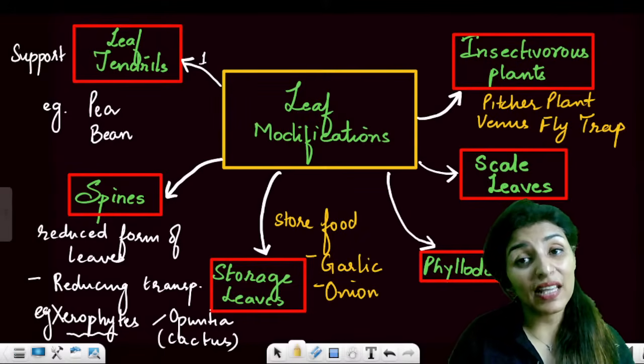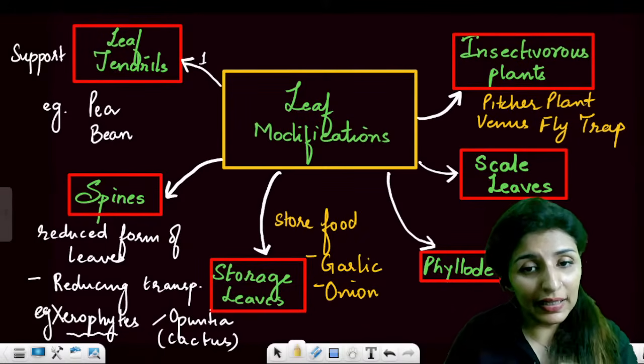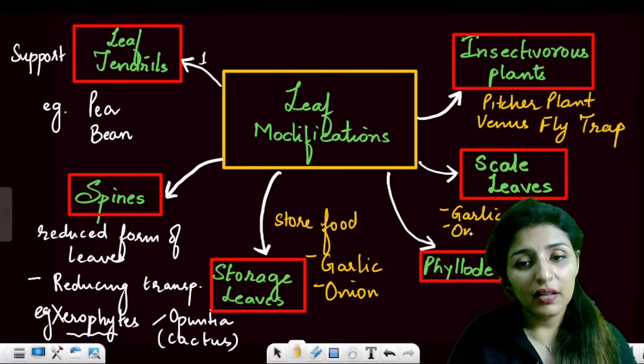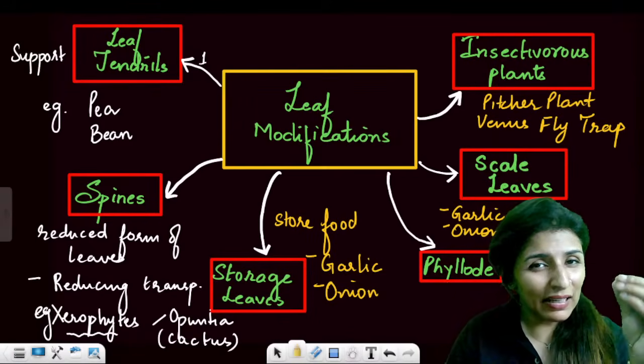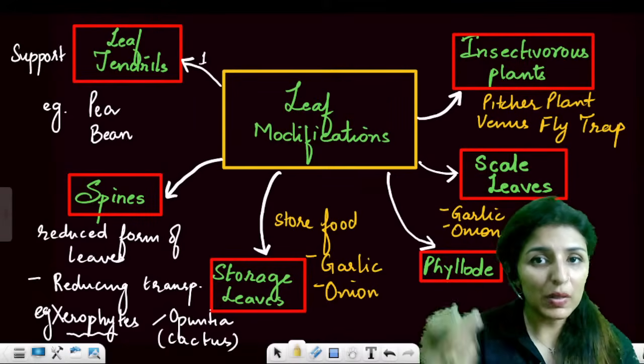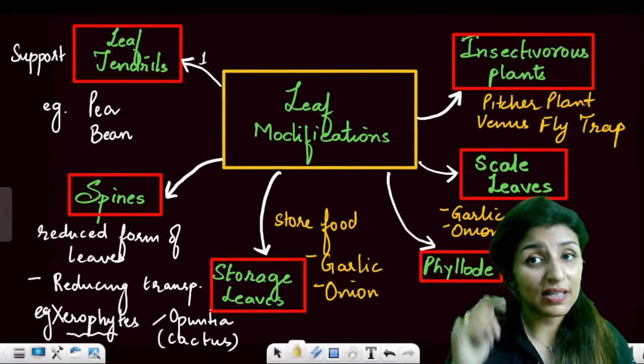Okay, then we have scale leaves. In onion and garlic itself, that dry leaf which you always peel off, the outermost leaf of an onion which is dry, right? That is a scaly leaf.